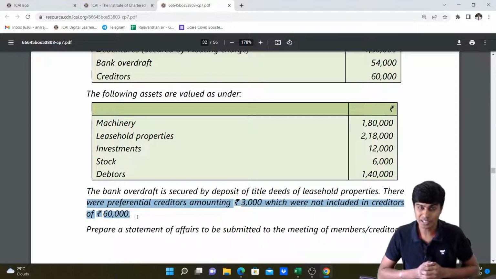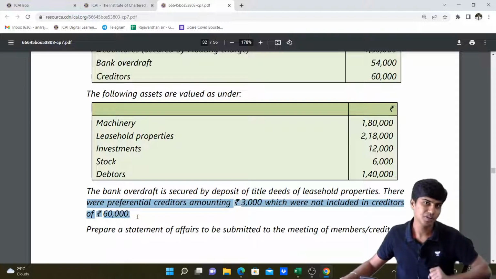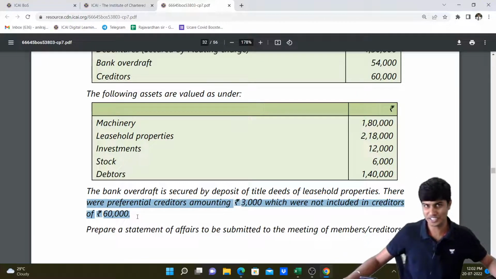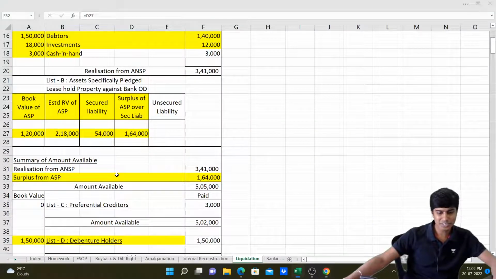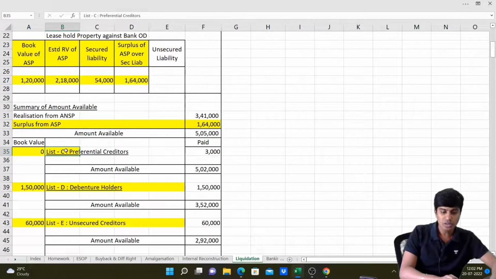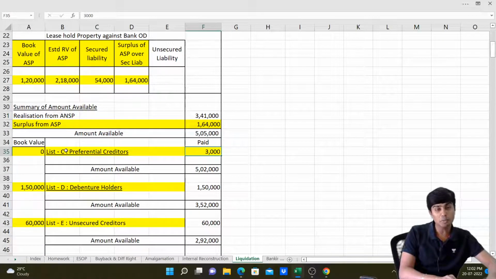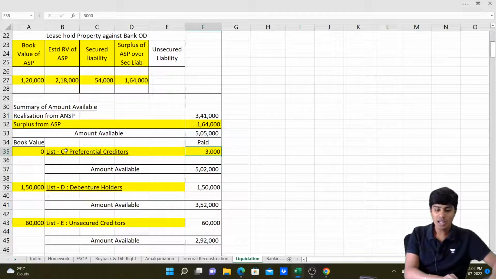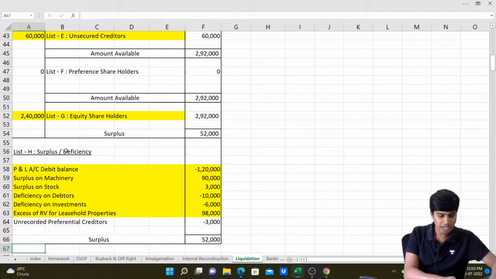Now you see what's happening here. When book value is 0 and amount payable is 3,000, we are paying 3,000 extra, which would lead to creation of deficiency. So I would write this 3,000 in my deficiency and also in our list C, preferential creditors payment. Come here. In my preferential creditors, I would write book value is 0 against these preferential creditors, which is 3,000. This is paid, so our amount available to pay the other liabilities and shareholders will reduce. For that reason, I'll write this 3,000 in my list H as unrecorded preferential creditors, 3,000.